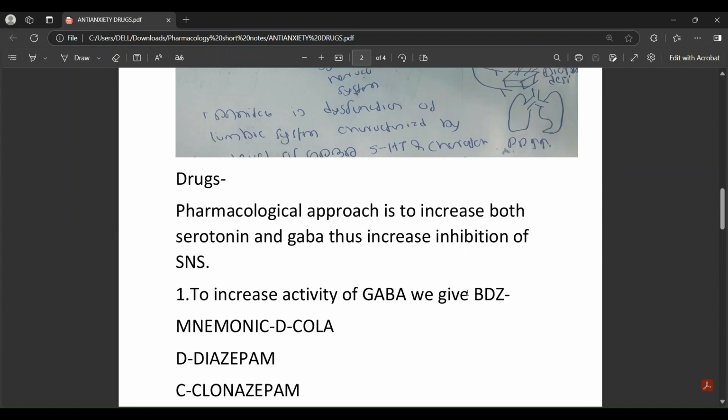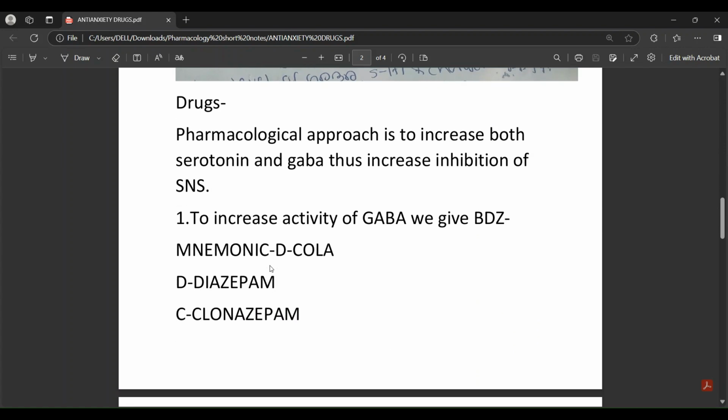So the pharmacological approach is now easy. You know what is happening: why serotonin is decreased, GABA is decreased. So what could we do? Increase GABA or increase serotonin. That is what I have written here. The pharmacological approach is to increase both serotonin and GABA, and thus increase inhibition of the sympathetic nervous system.